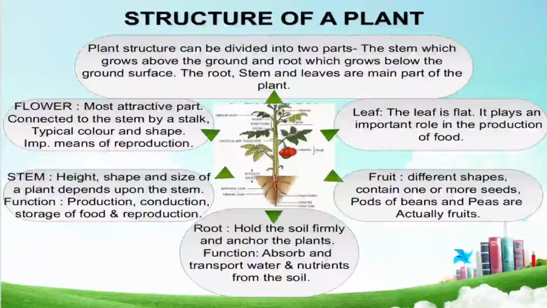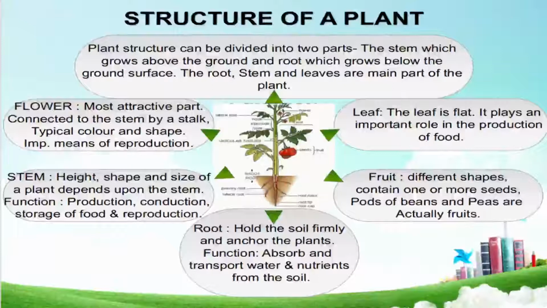And we see the leaf. The leaf is flat, and it plays an important role in the production of food. So we can say for the plant, the leaf is a factory of food because manufacturing of food takes place in the plants.